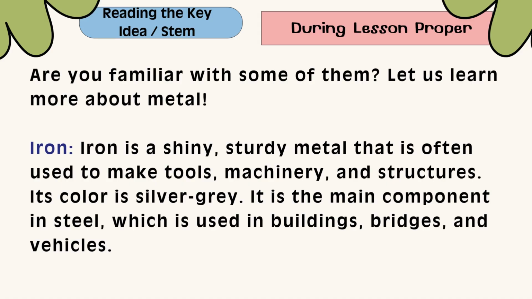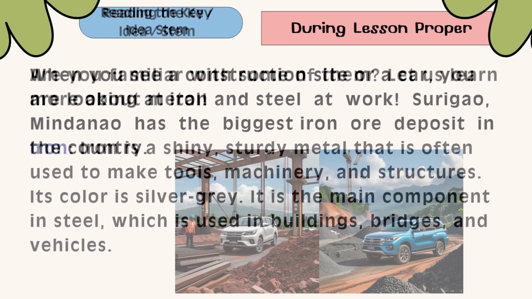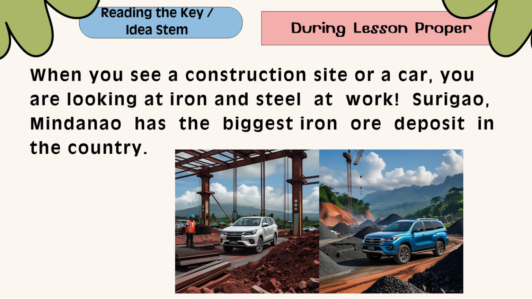Iron. Iron is a shiny, sturdy metal that is often used to make tools, machinery, and structures. Its color is silver gray. It is the main component in steel, which is used in buildings, bridges, and vehicles. When you see a construction site or a car, you are looking at iron and steel at work. Surigao, Mindanao has the biggest iron ore deposit in the country.